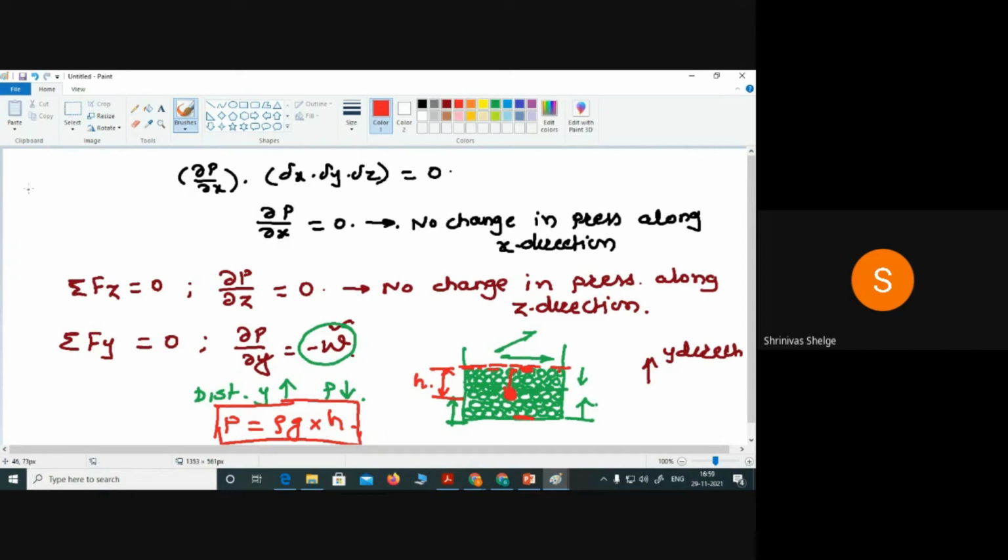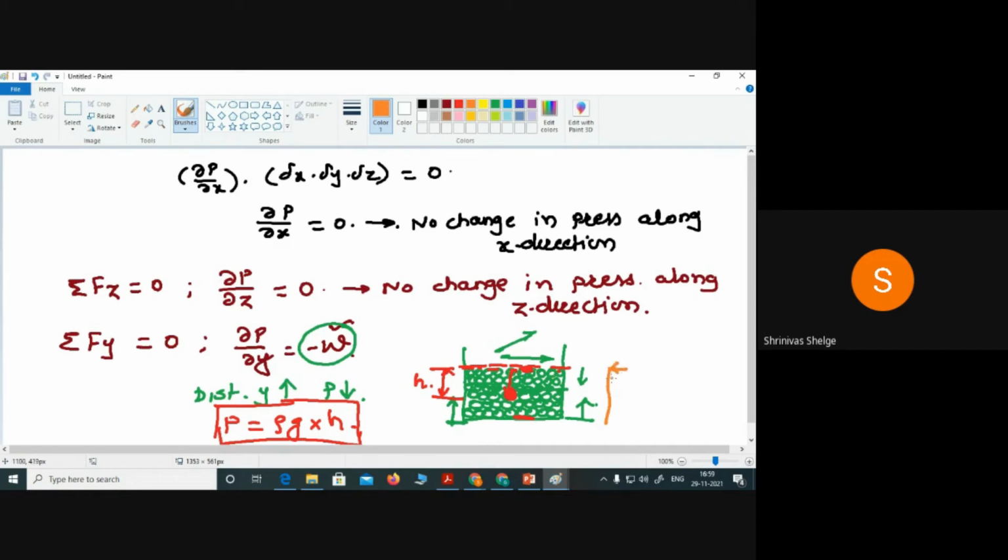If you want to show the pressure variation along the y direction for this particular situation, I will draw one vertical line here. Here, the pressure will be atmospheric pressure.